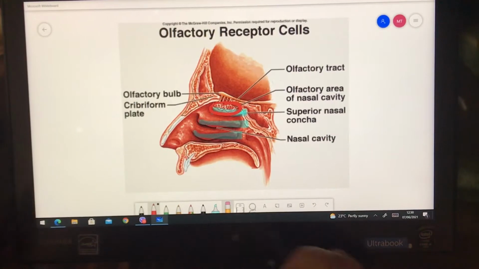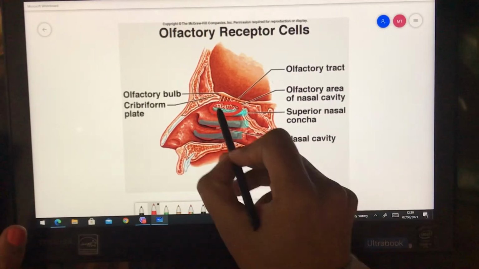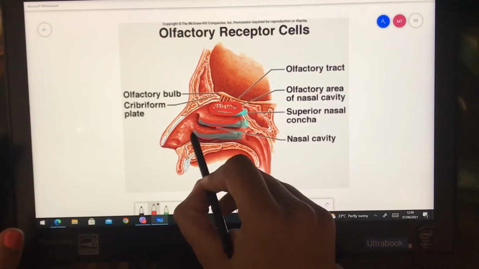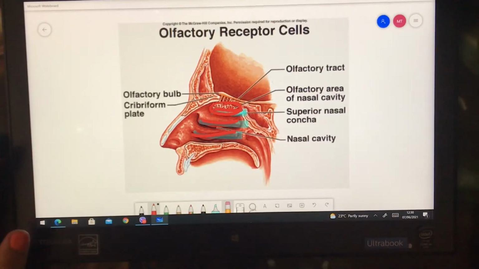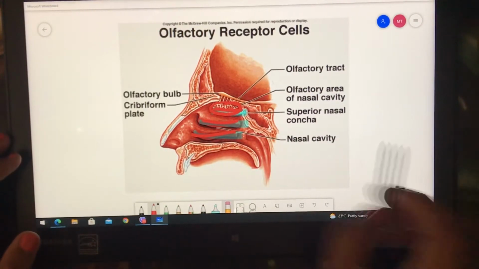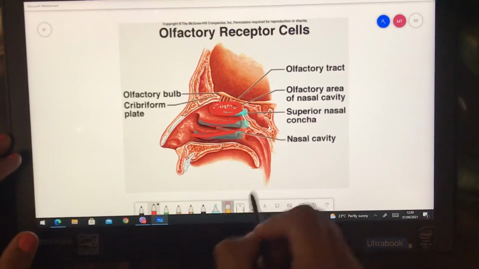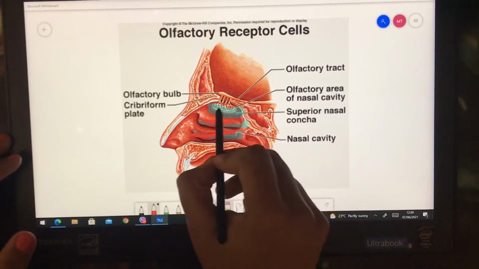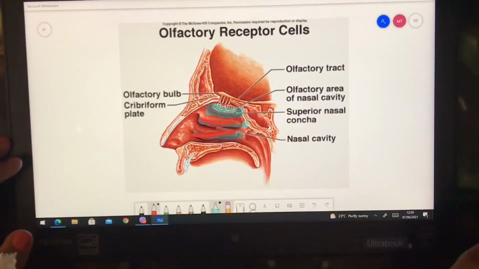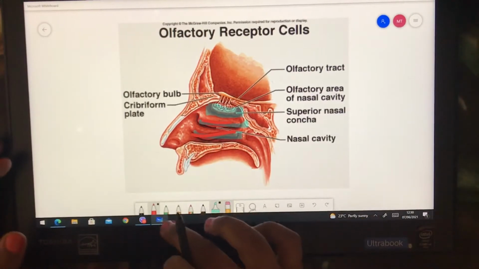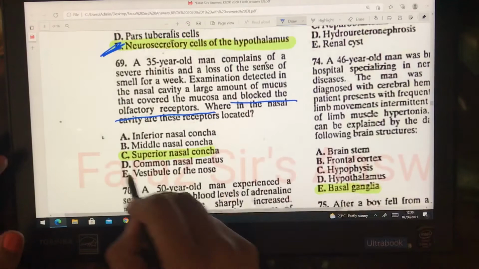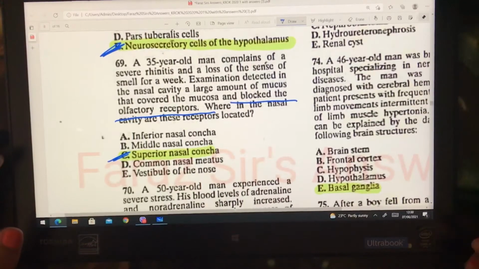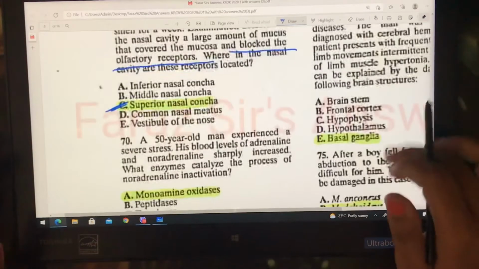So this is the diagram. We have 1, 2 and 3 concha: superior, medial and inferior. And in the diagram, here the olfactory receptors are present, that means on the superior nasal concha. So the answer is very direct, superior nasal concha. If you remember the diagram from anatomy, it's easy.